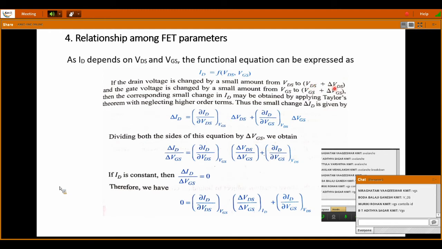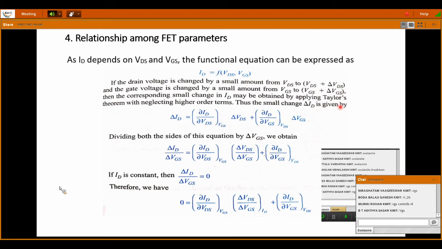Now if there is a small increase in VDS, that is represented as the change in VDS, that is del VDS, and the gate voltage is changed by a small amount from VGS to VGS plus del VGS, then the corresponding small change in ID may be obtained by applying Taylor's theorem with neglecting higher order terms.